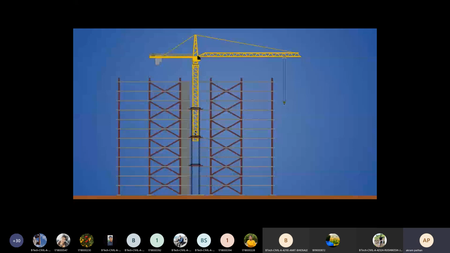So this is how we can erect the tower crane for the construction of a high-rise building.